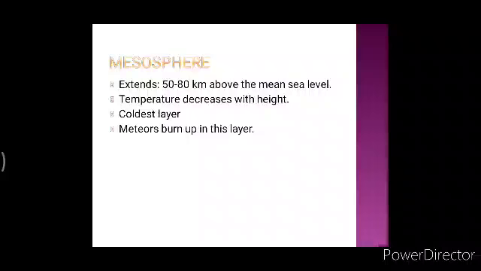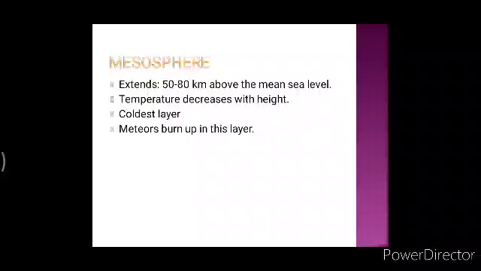Now when they are coming from outer space, they are traveling through the exosphere and the thermosphere, and they can easily travel. Why can they easily travel? Because of the lack of air in those layers. But when they come to mesosphere, there are enough gases which cause friction and create heat, and then they burn up in the mesosphere.